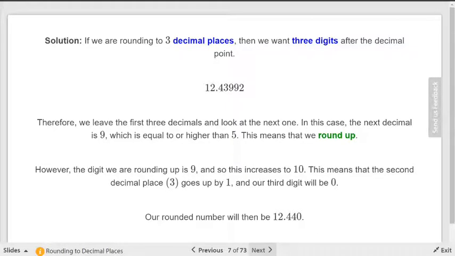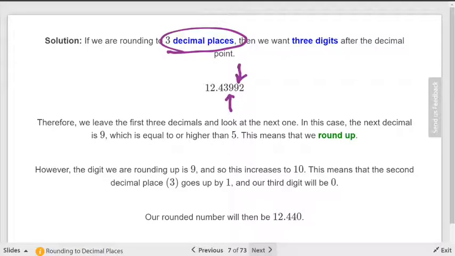Now, one of the big problems that most people have with rounding is here. What happens when you're rounding, and this one says round to 3 decimal places, the number in the 3rd decimal place happens to be a 9. Well, what happens if the number I'm rounding is also a 9?